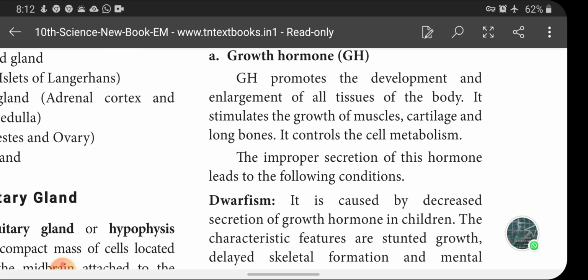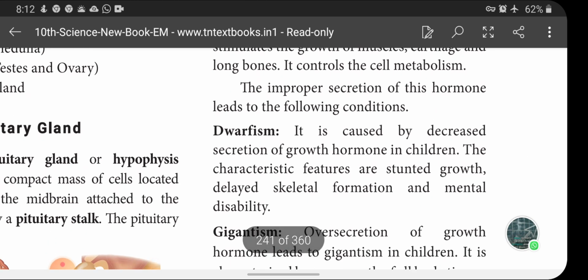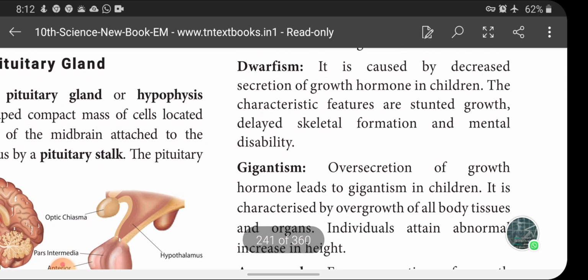Growth hormone, GH, promotes the development and enlargement of all tissues of the body. It stimulates the growth of muscles, cartilage and long bones. So it controls cell metabolism, and energy production is regulated. The improper secretion of this hormone leads to the following conditions. If the hormone secretion is decreased or increased, the condition is called improper secretion.